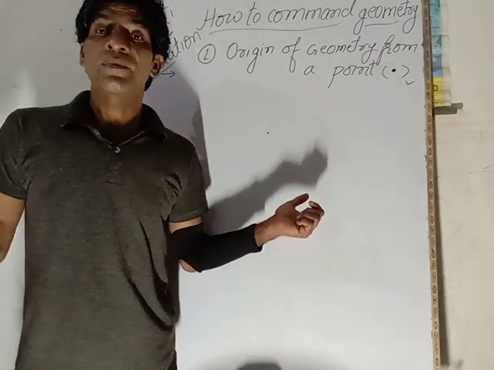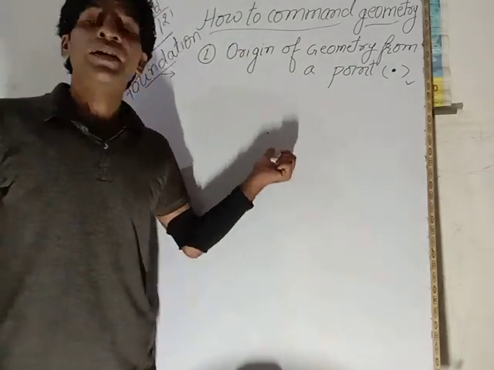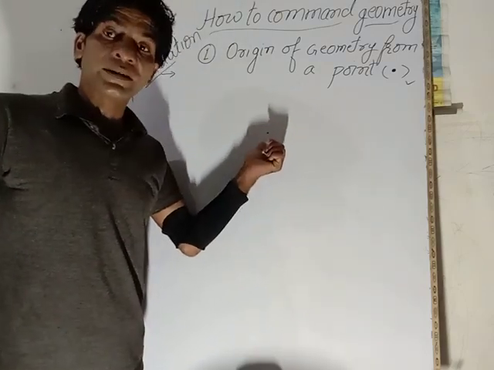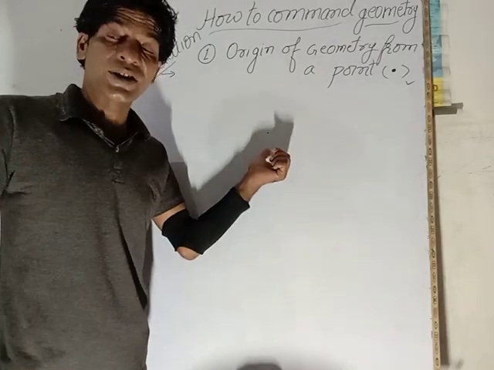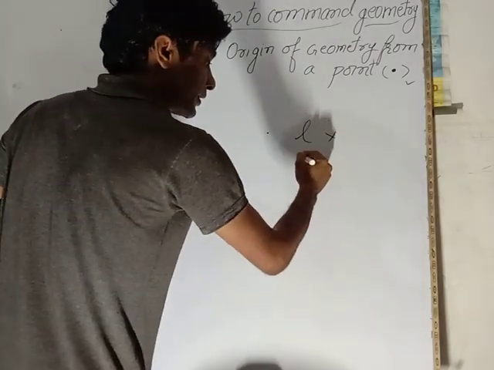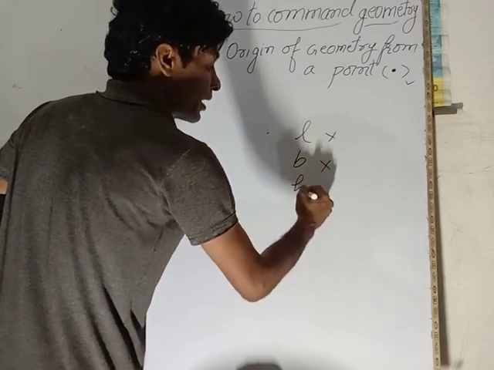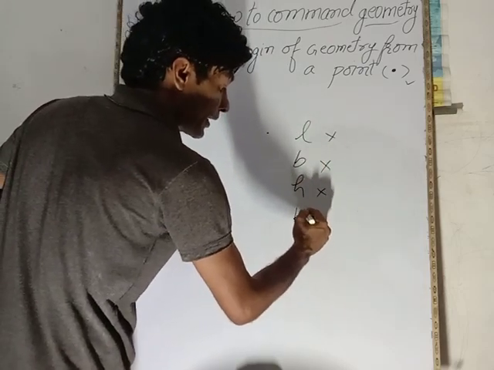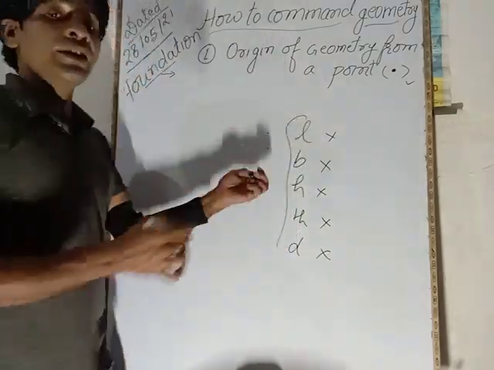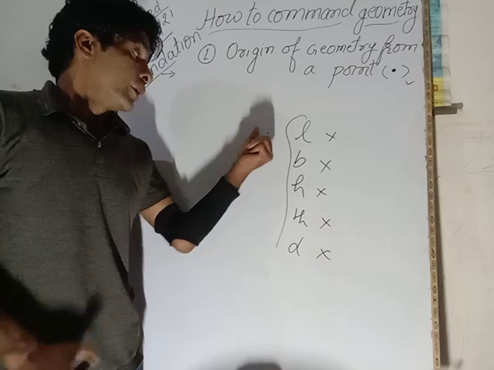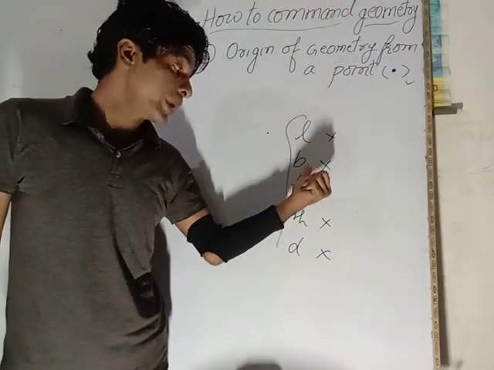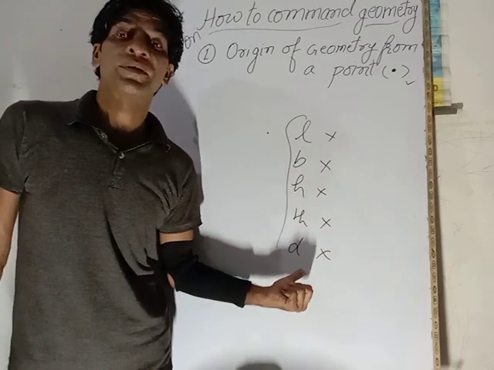What is the definition of point? You can see it has no length, no breadth, no height, no thickness, no depth. Then you can define point as that geometrical figure having no length, no breadth, no height, no thickness, no depth.